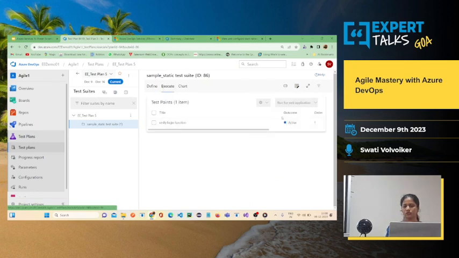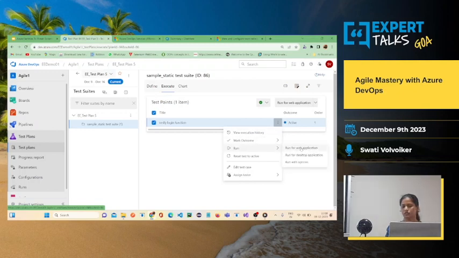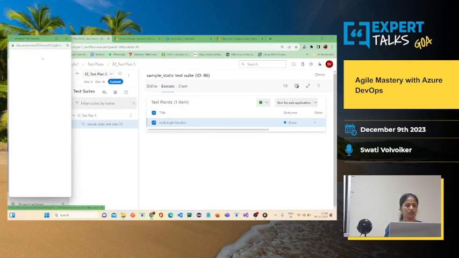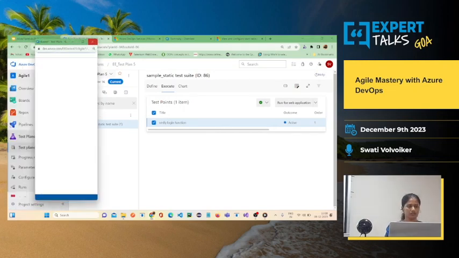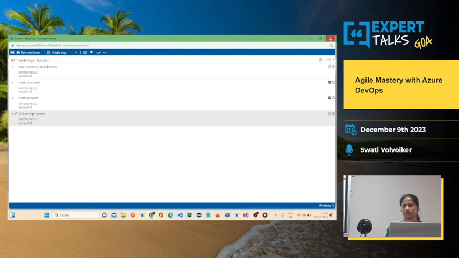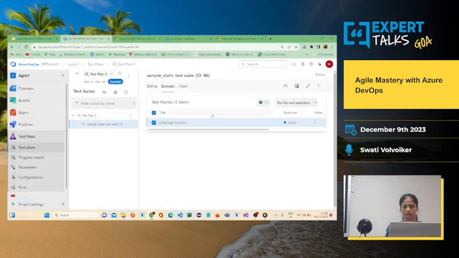Similarly you can execute it over here. You just have to click on this ellipsis and click on run. You can run for web application or run for desktop application. You can select these two options. Let me select run web application here. And you can pass the test case or fail it. Each step you can pass or fail.